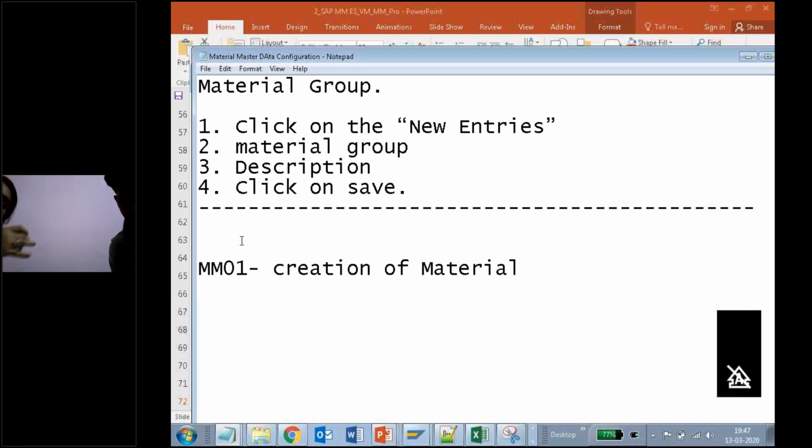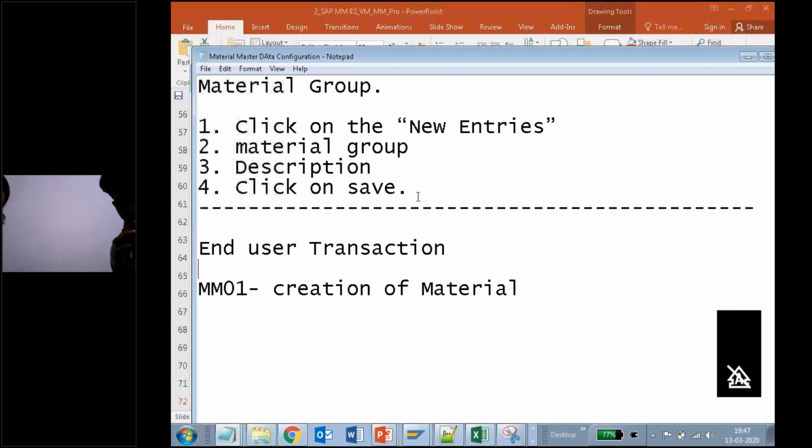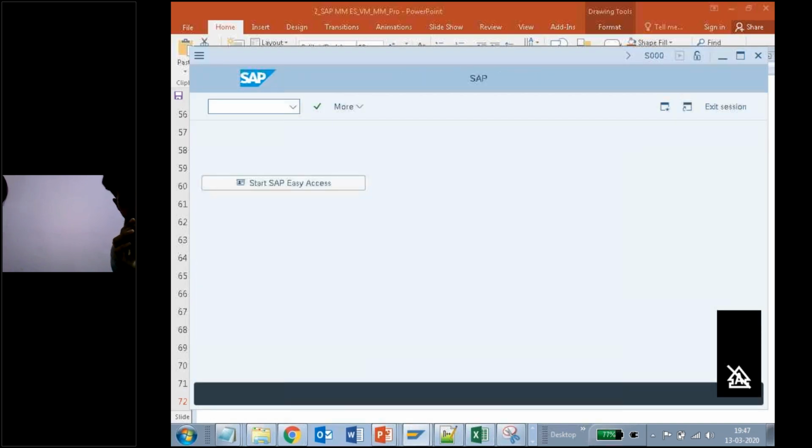So this we call an end user transaction. The end user will use it now. I configured it and I'm giving it to the end user. So the end user is creating material. How is he creating it? Using this MM01. He will go to this SAP machine, press Control N, and type MM01.